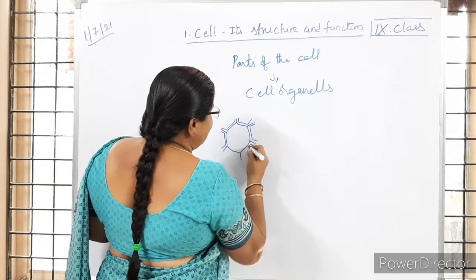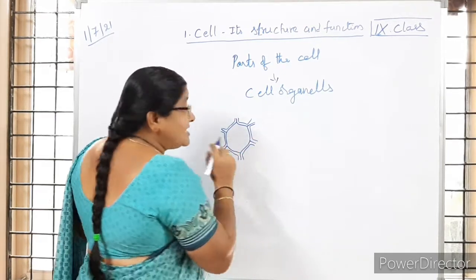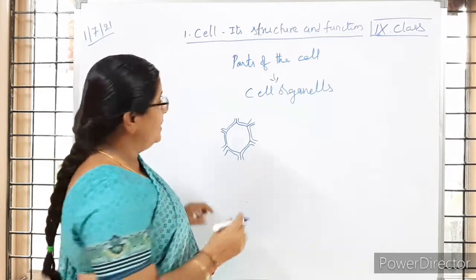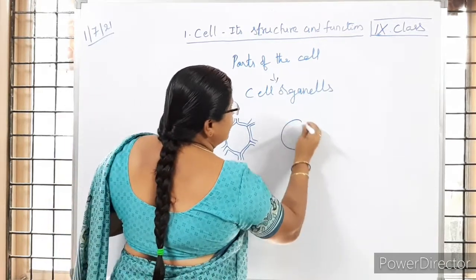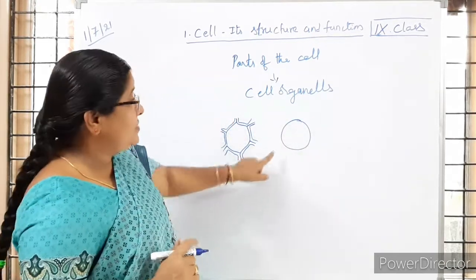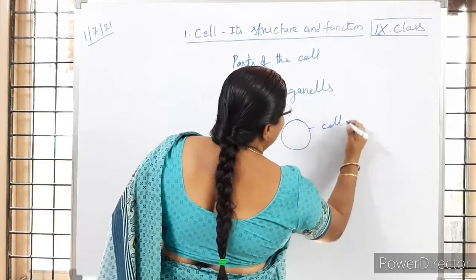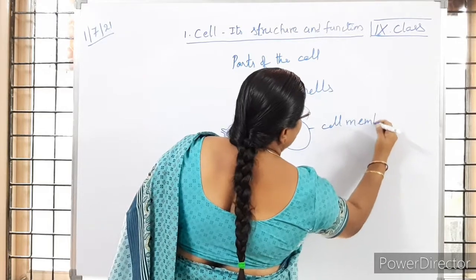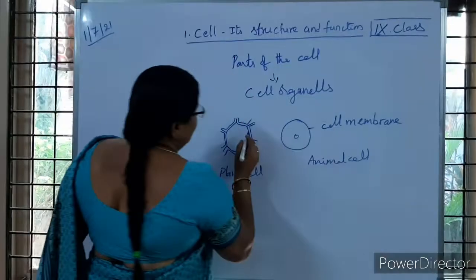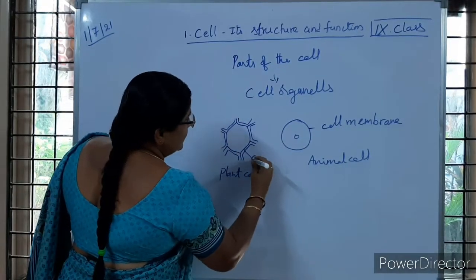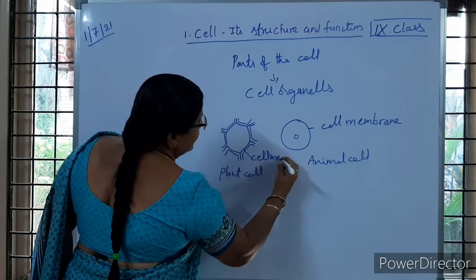What is that cell membrane? The outermost covering of the cell is called the cell membrane. And if we observe the animal cell like this, this outermost covering is called the cell membrane. So this cell organelle is called the cell membrane.